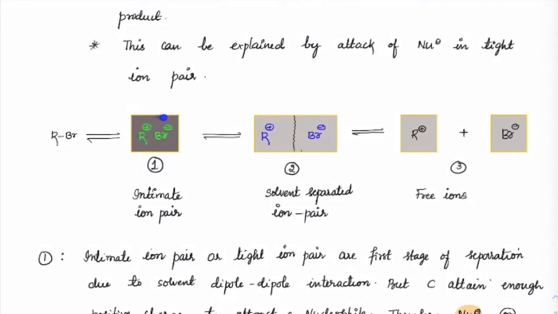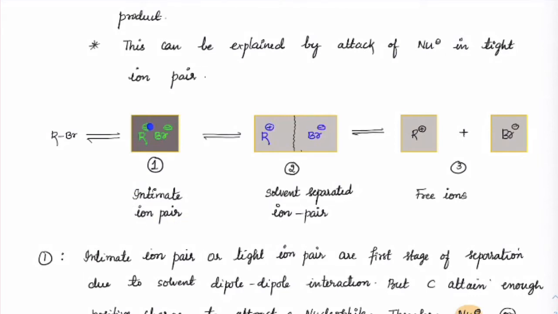If your solvent is highly polar like water, then it will help in getting these positive and negative charges. But you know that if positive and negative charges come across, they would have better attraction. So R plus and Br minus will still exist like a tight ion pair and an intimate ion pair.